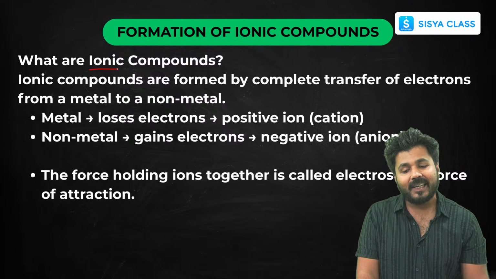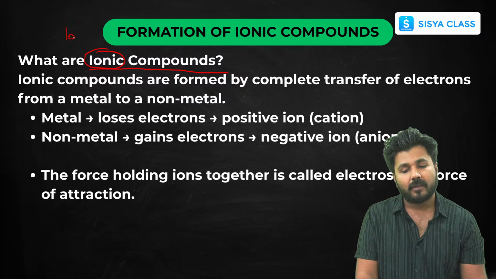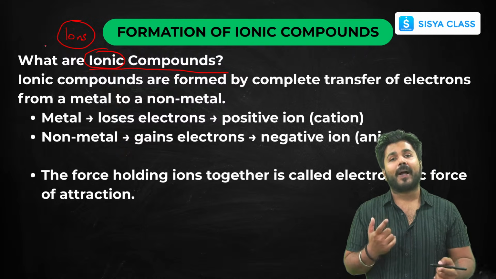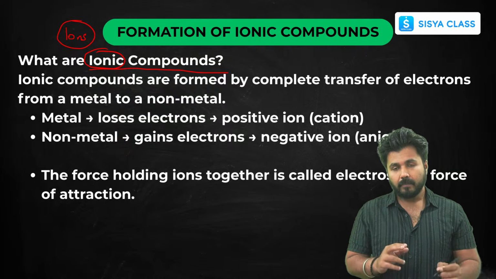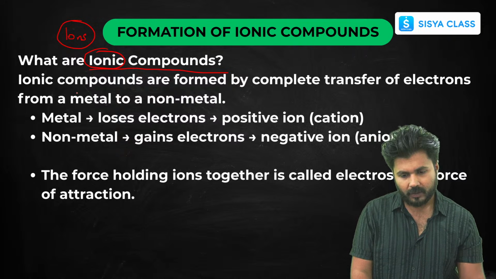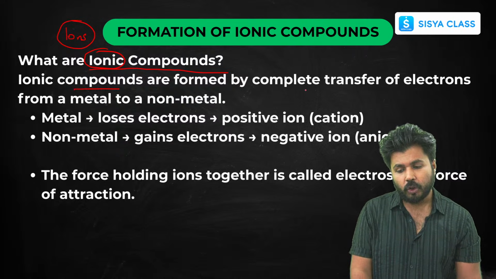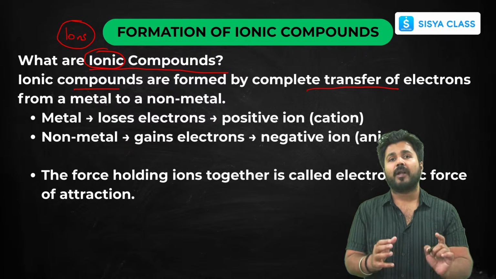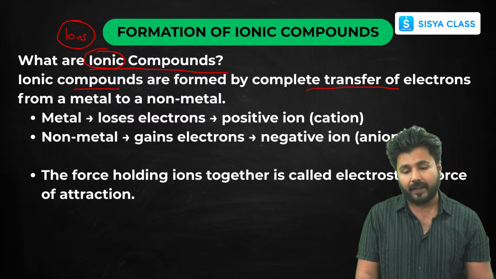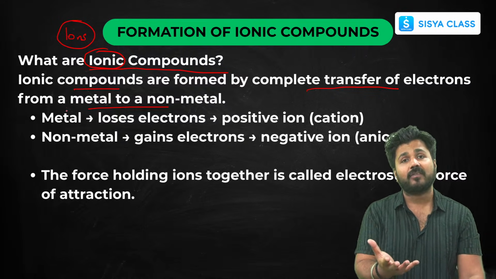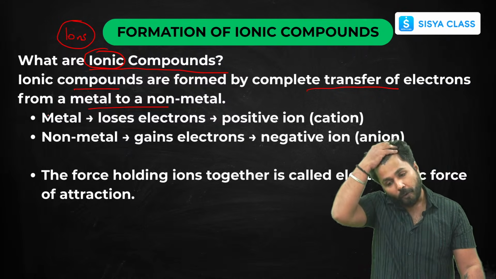So what are basically ionic compounds? The word itself says ionic means ions, and as you all know there are two kinds of ions, cations and anions. So if you have to form ionic compounds, then one should lose an electron and the other should gain it. These are those compounds which form by complete transfer of electrons, from metal to non-metal. As metal loses electrons to form cations, non-metals gain electrons to form anions.